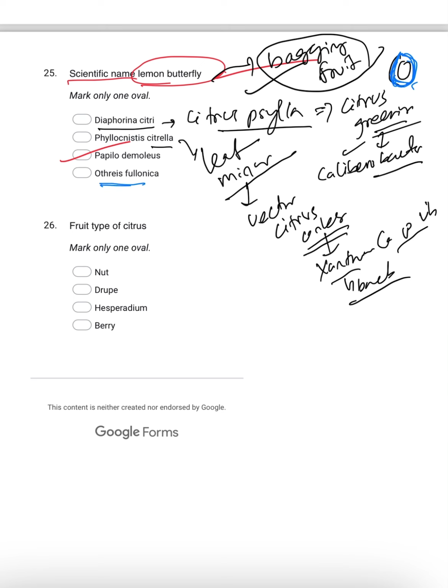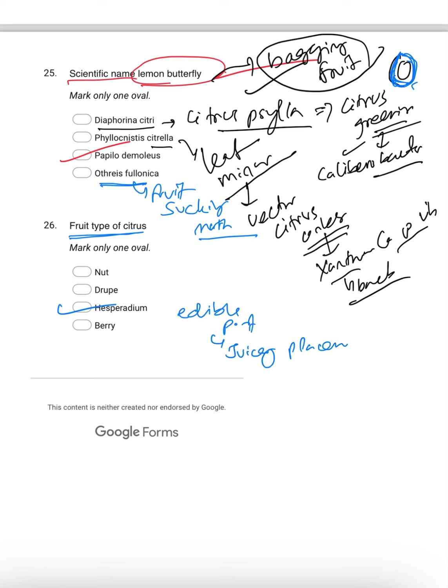Othreis fullonica is nothing but the fruit sucking moth. The adult will suck the juice from the fruits. Then coming to fruit types, the fruit type of citrus is Hesperidium, and the edible part is the juicy placental hair.